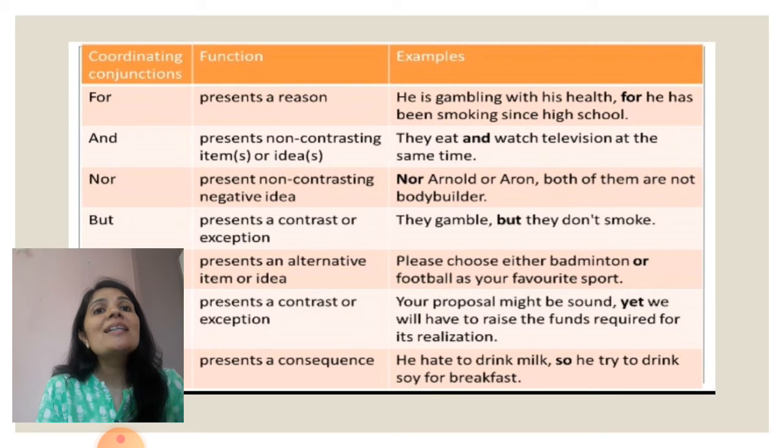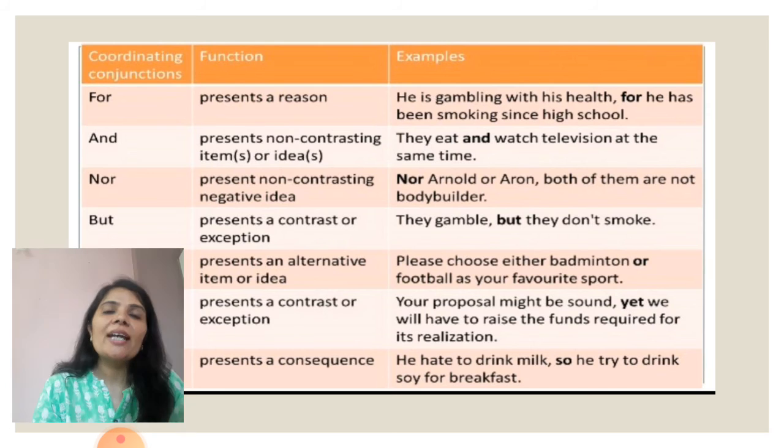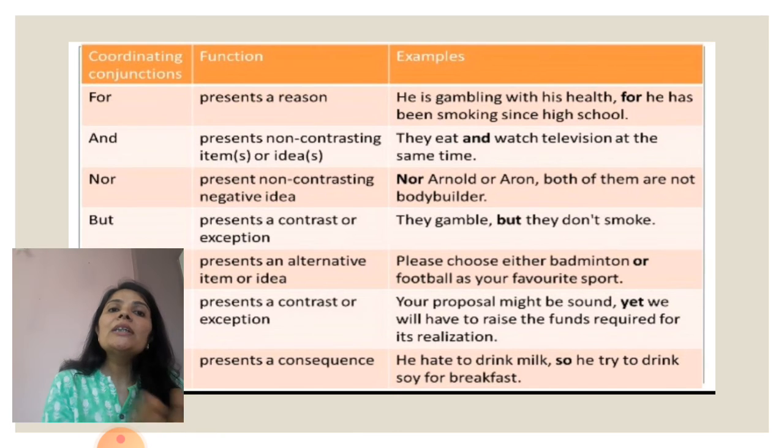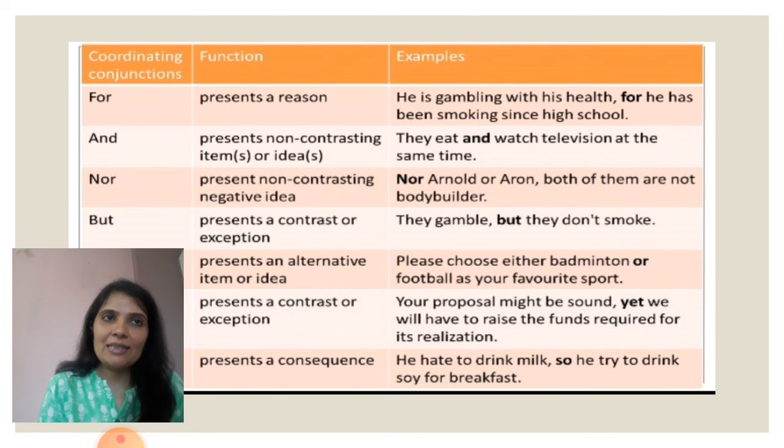The next one is and, that presents non-contrasting items or ideas. See, non-contrasting. They eat and watch television at the same time. See, both the things they are doing, eat and watch, and they are non-contrasting.